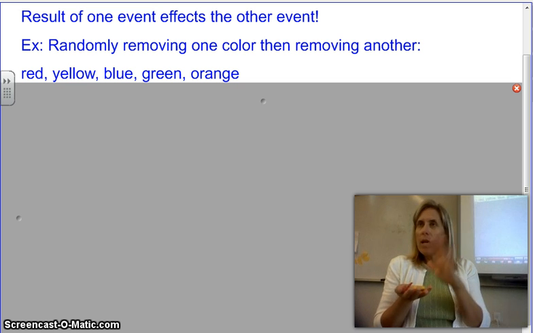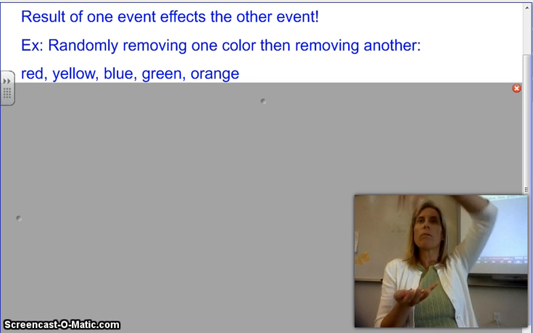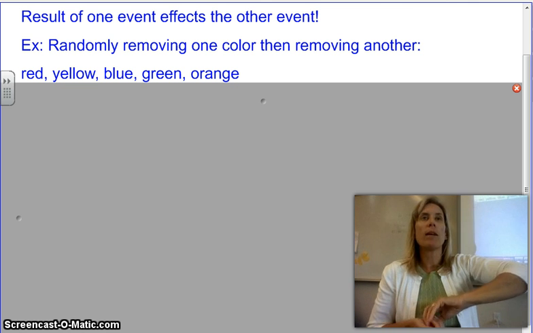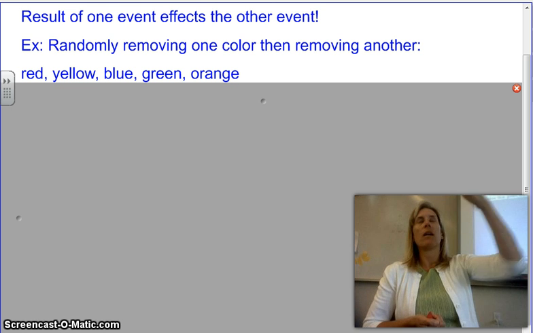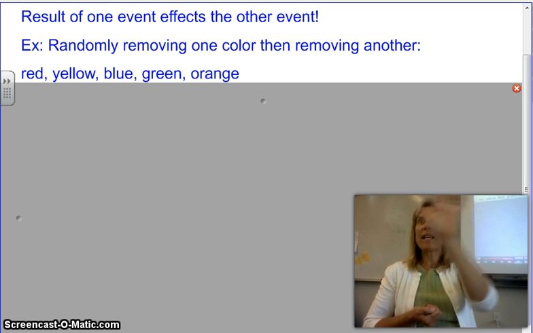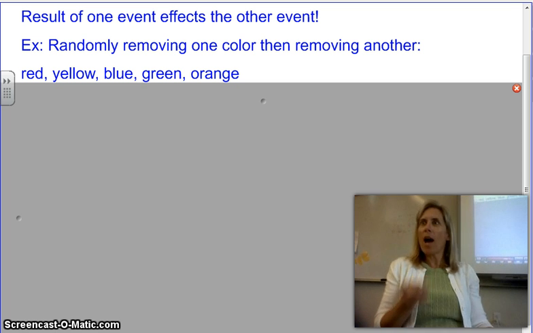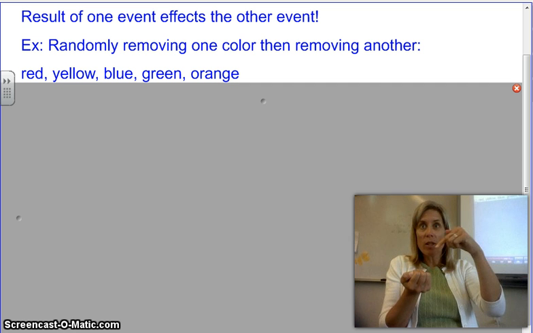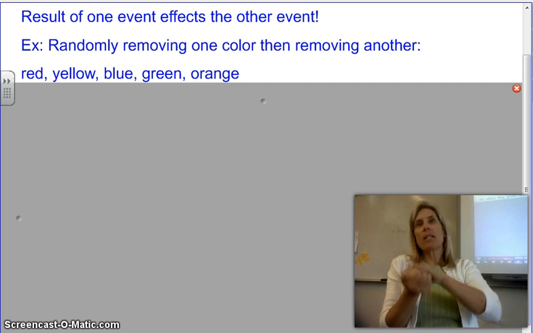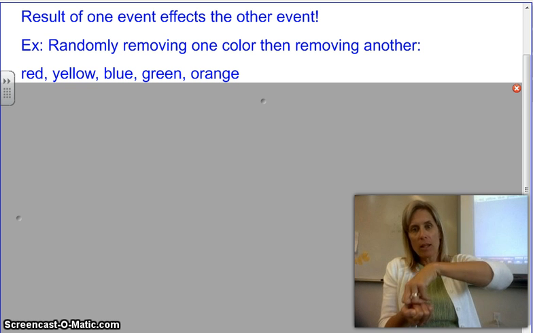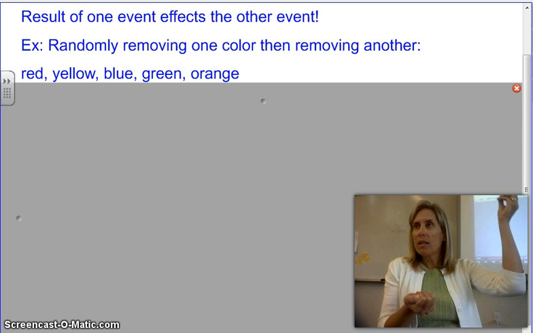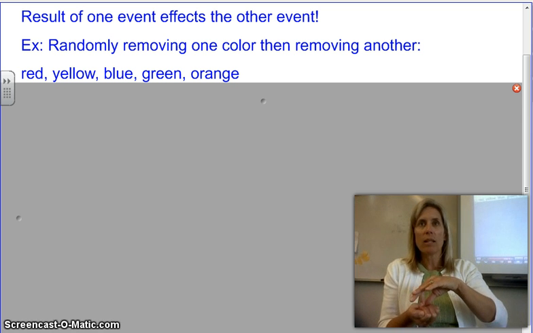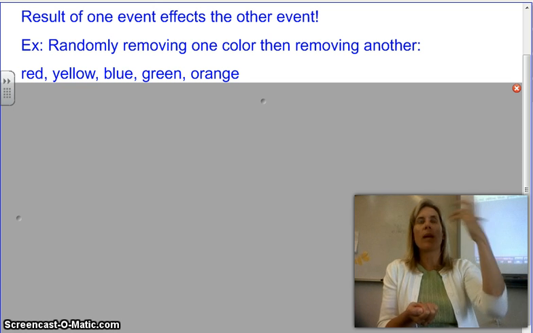5 colors, okay. So what is the probability of me just pulling out a red randomly the first time? 1 out of 5, right? So if I reach in and pull out a color, I pulled out blue. So now if I keep it out, what probability remains that I will pull out a red? 1 in 4. Do you see how it changed? So this second selection, the second event of me pulling out a color, depends on what I did in the first event. That's why they're called dependent events. What happens the second time is dependent on what happened the first time.